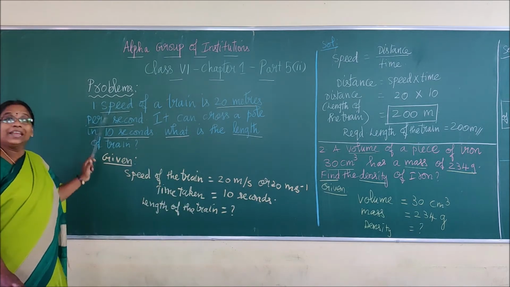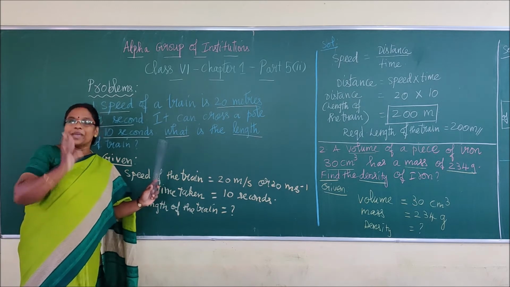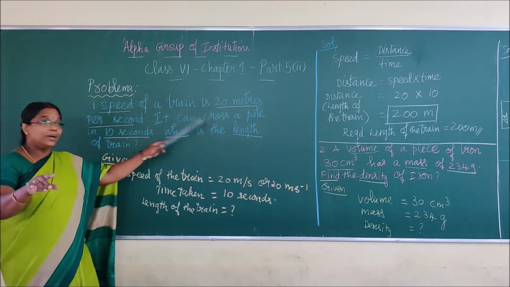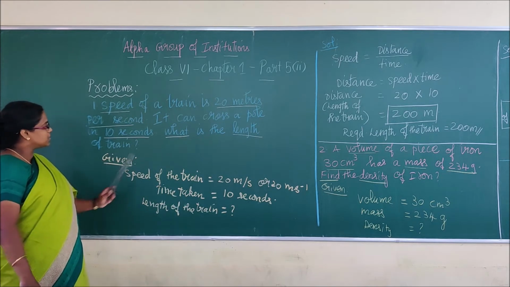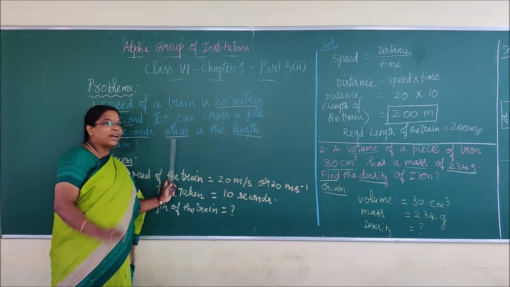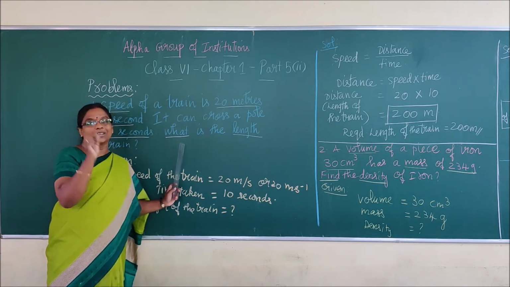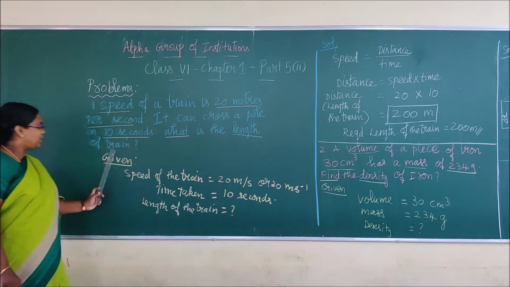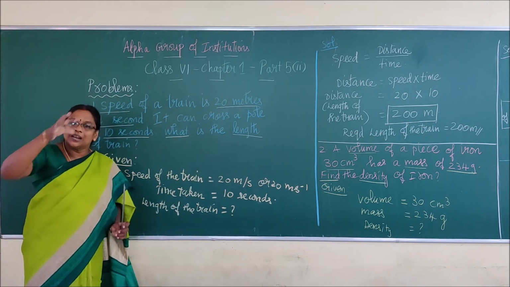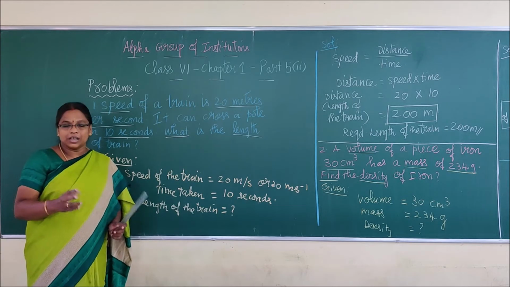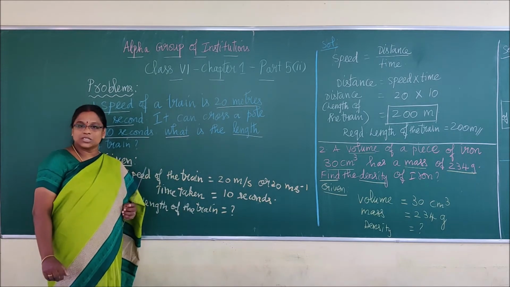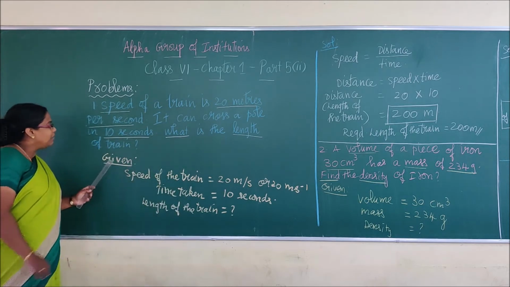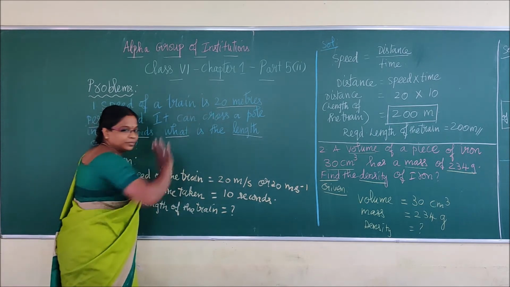Speed. Key terms means physics-based terms. Then numbers: 20 meters per second, 10 seconds. Then what are we going to find? The length of the train. So these are the general terms, and you have to relate them with the physics terms. First, you have underlined in pencil.